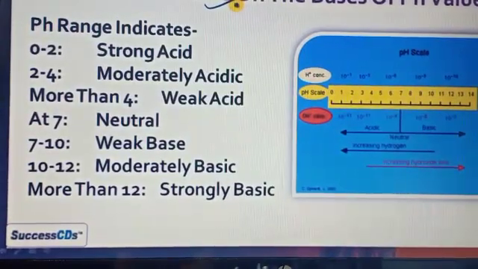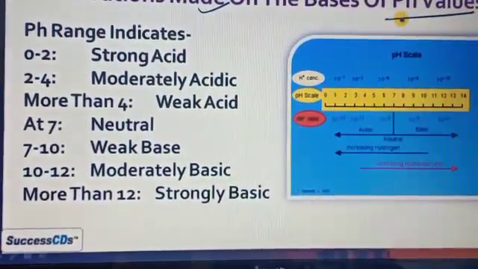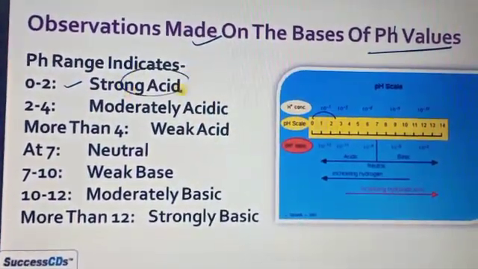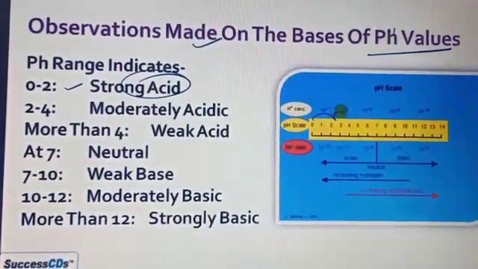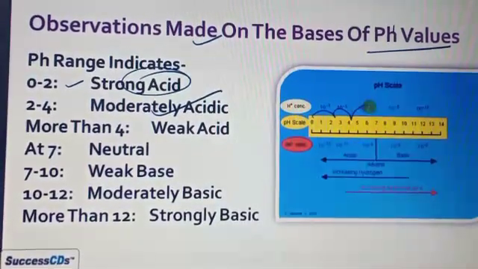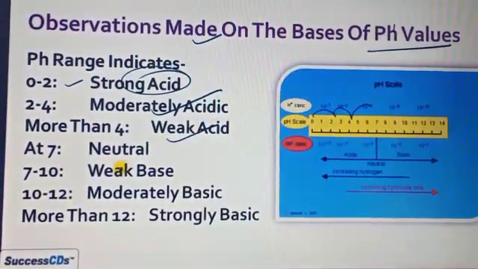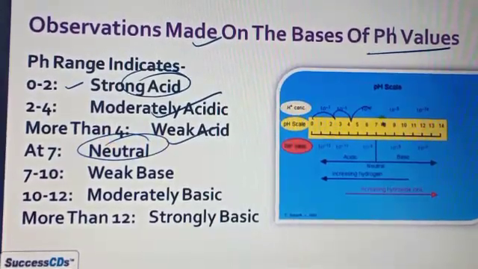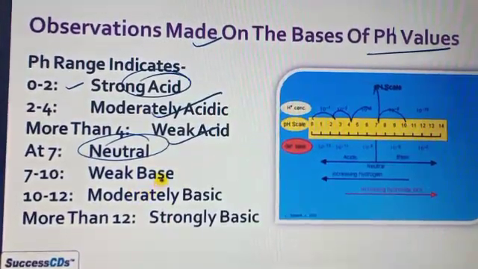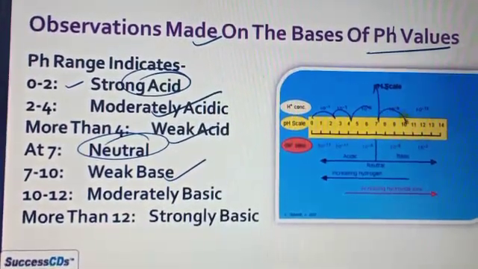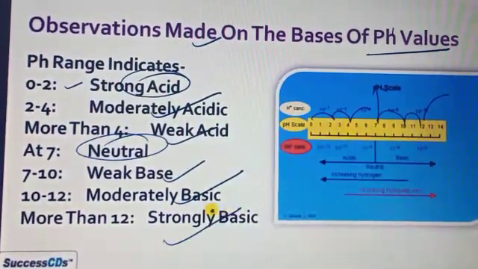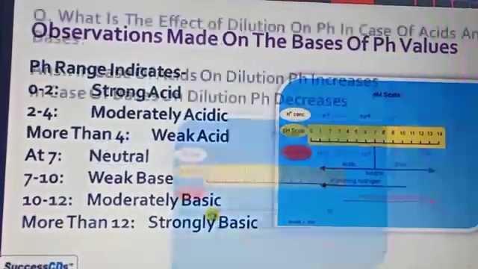Now let's see the range. According to the range, how can we decide whether it is an acid or a base? If the range is between 0 and 2, we consider it a strong acid. If it is 2 to 4, we consider it a moderate acid, and more than 4 is a weak acid. At 7, as we know, it is neutral. From 7 to 10 it is a weak base, from 10 to 12 it is a moderately basic, and more than 12 it is strongly basic in nature.